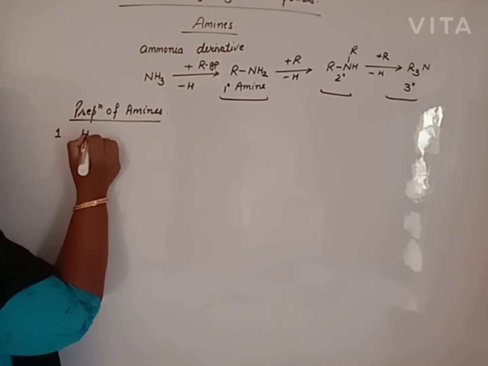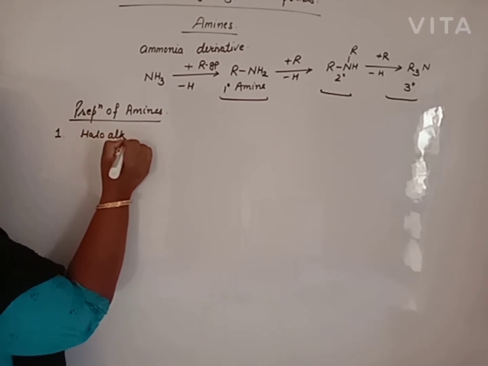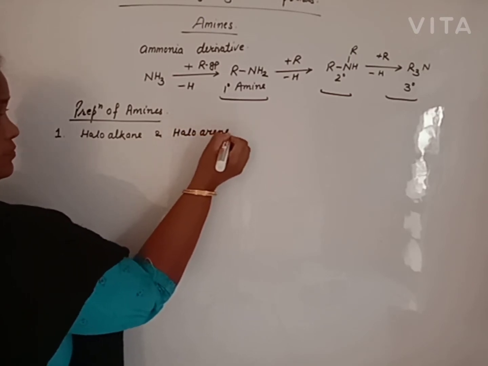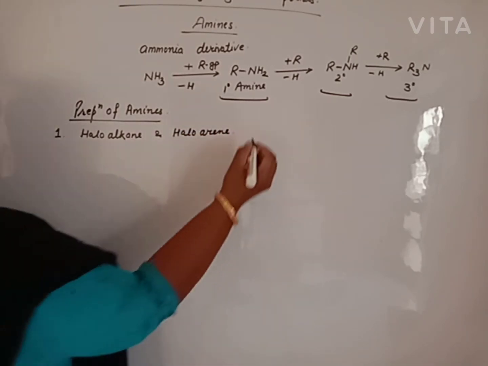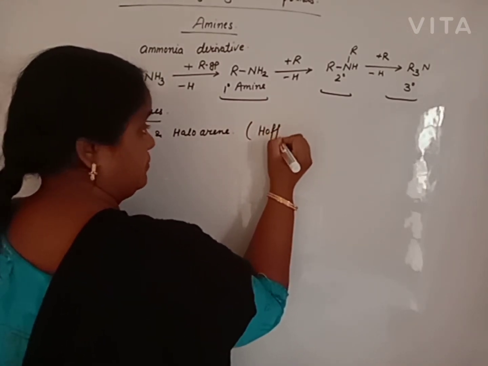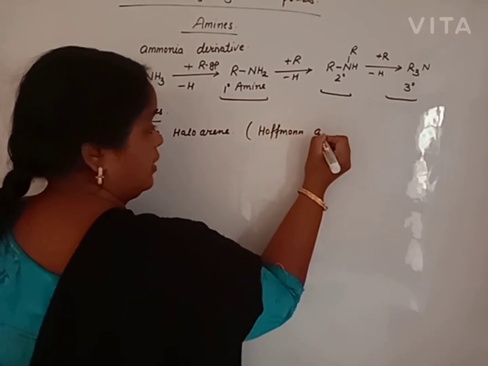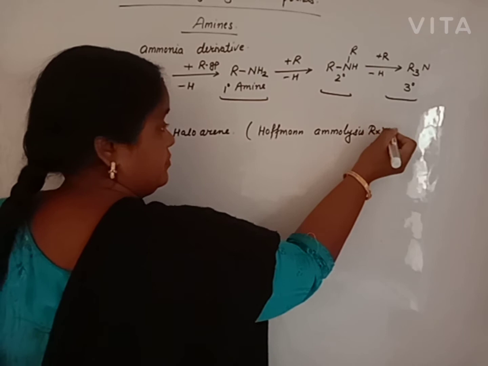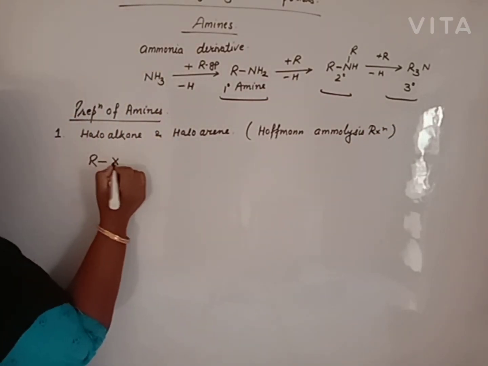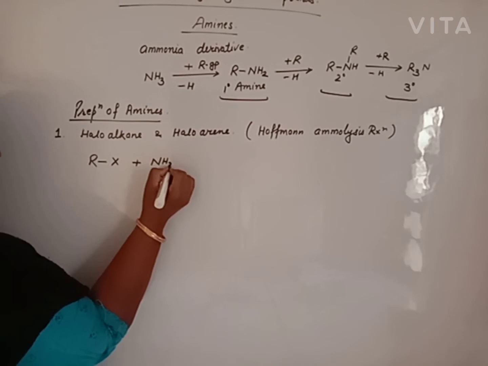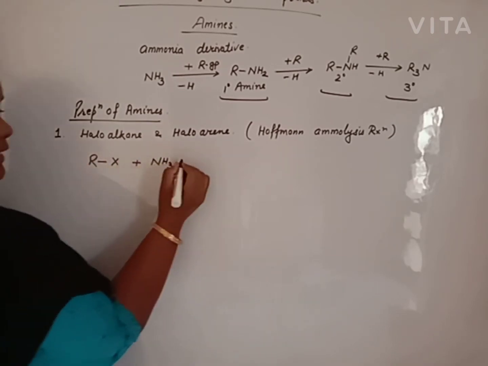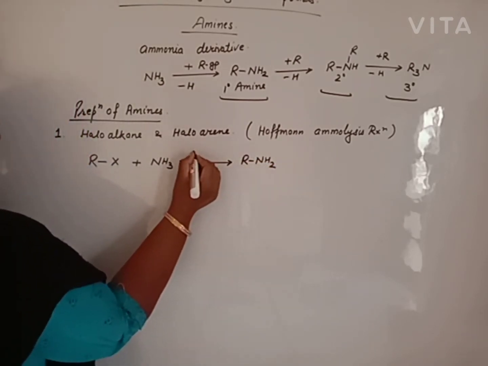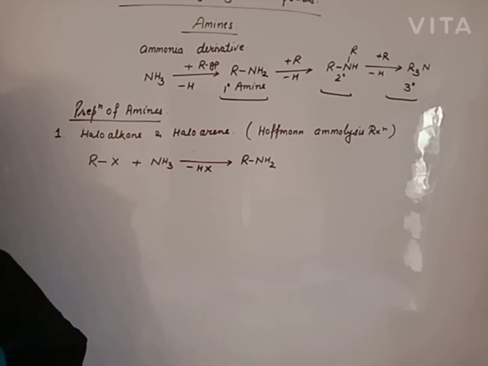First one, from haloalkanes and haloarenes. From haloalkane and haloarene, this type of reaction is known as the Hofmann ammonolysis reaction. Beta, when a haloalkane is treated with ammonia, a hydrogen atom of ammonia is replaced by an alkyl group, a substitution reaction takes place, and we will get primary amine.